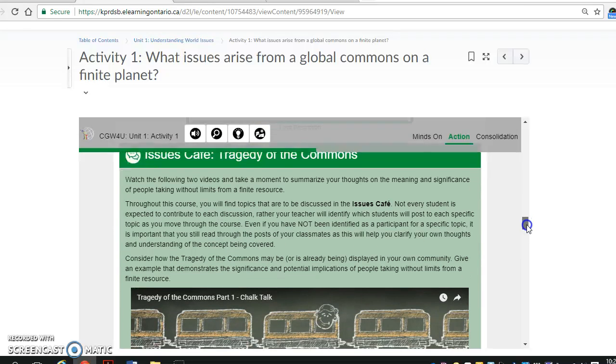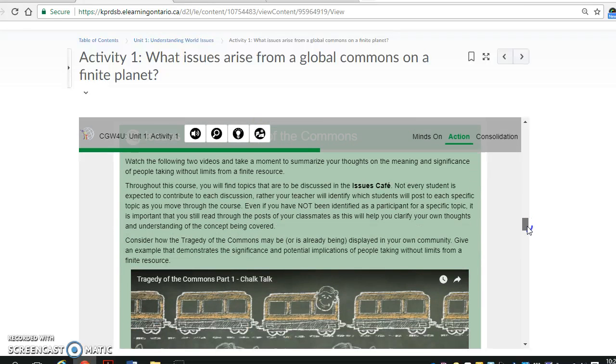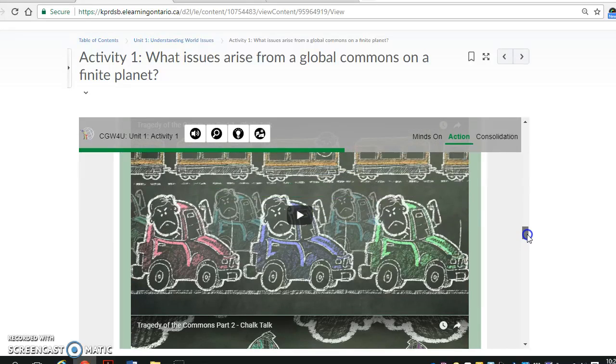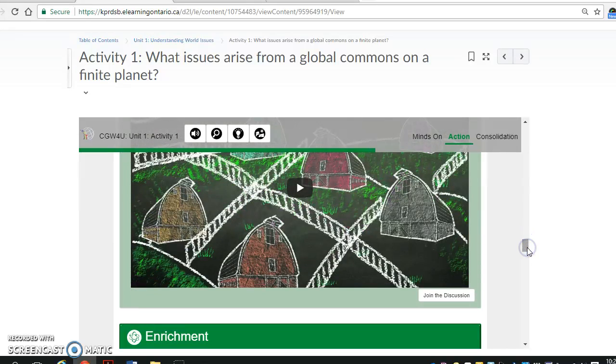So one of the very first discussions they have you participate in, you take a look at the tragedy of the commons. The idea is that you are relating some of the information and your knowledge about this when you join the discussion. If for some reason this button doesn't work, join the discussion, don't fear. Just go to the menu items at the top, communication, discussions.